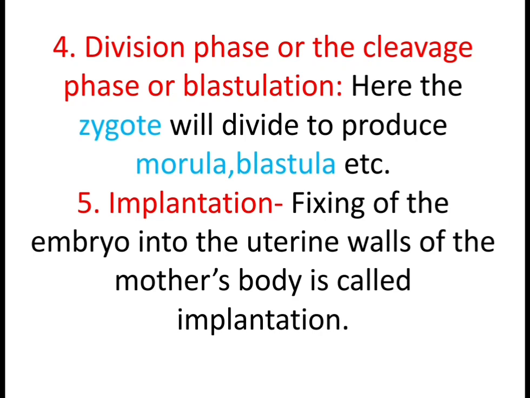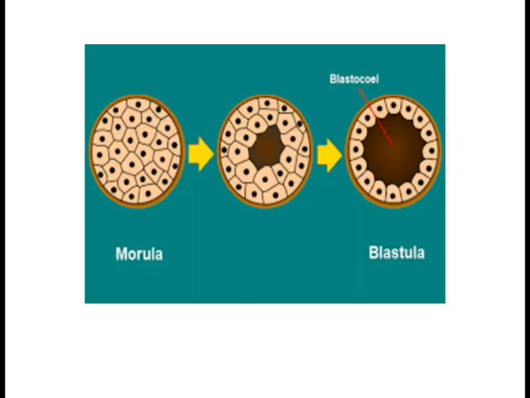So the growing embryo will now get embedded into the walls of the uterus of the female body, and this process will be called implantation. Now we'll move on to the next step. Before moving on to the next phase, let us see the figure of morula and blastula. This is the figure of morula and blastula.